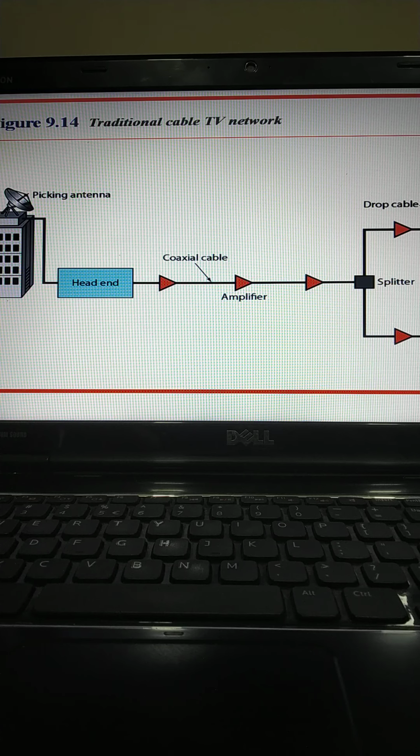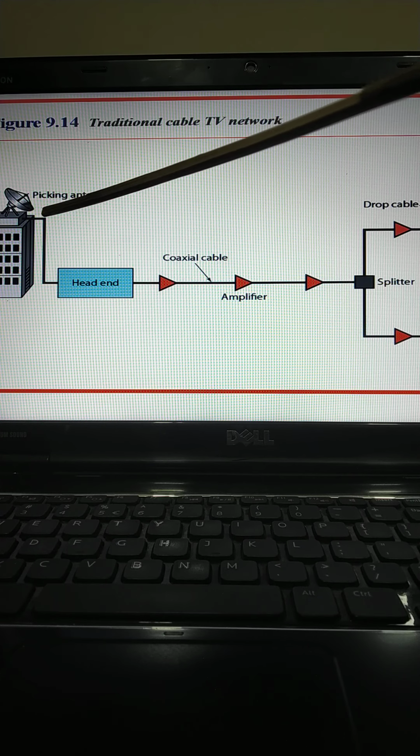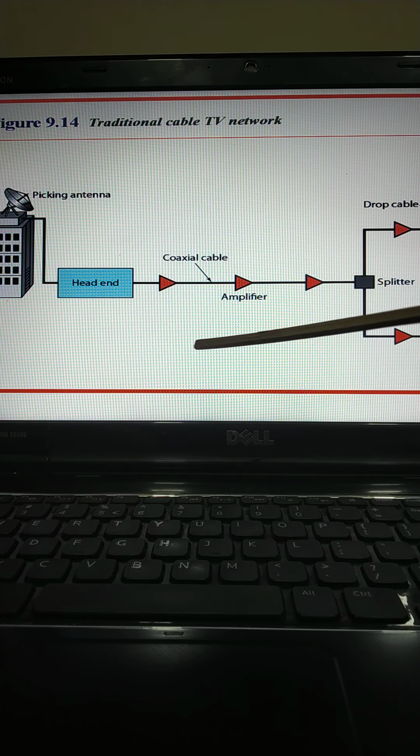Now, cable TV started to distribute broadcast video signals to locations with poor or no reception in the early 1940s. At that time it was called Community Antenna TV, CATV, because an antenna at the top of a tall hill or building received the signal from the TV station and then it was distributed via coaxial cable to the community. This figure shows the schematic of a traditional cable network.